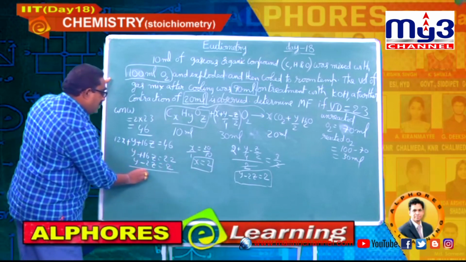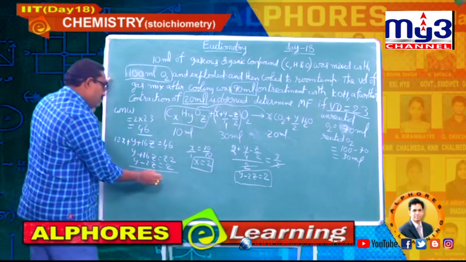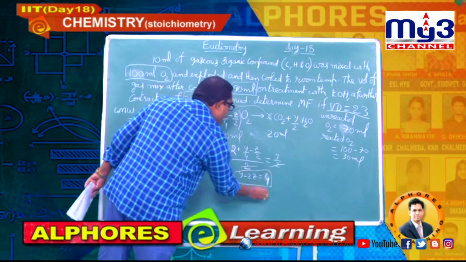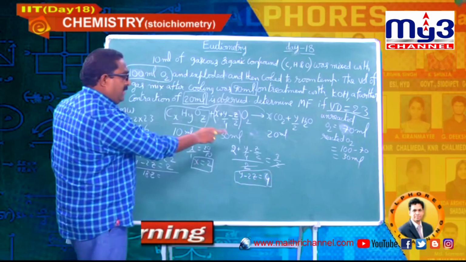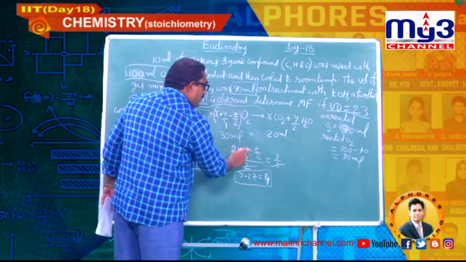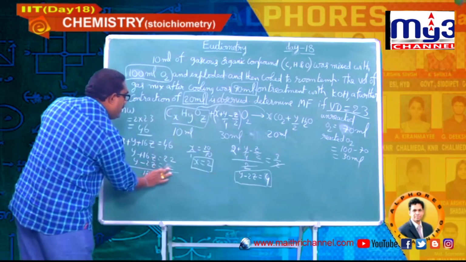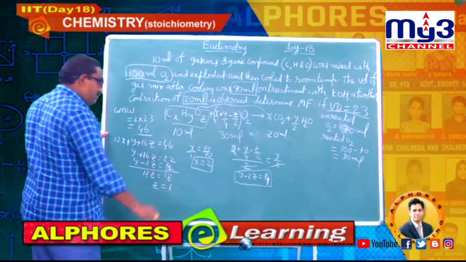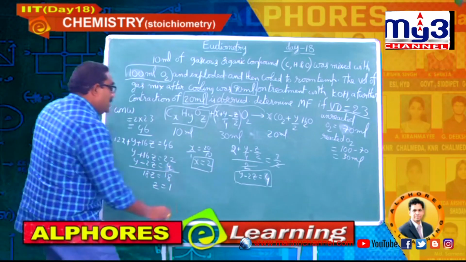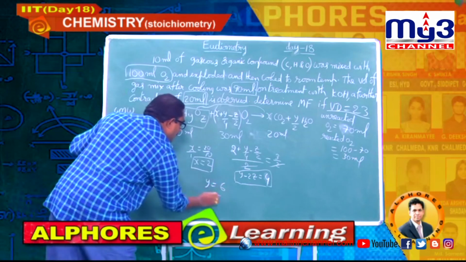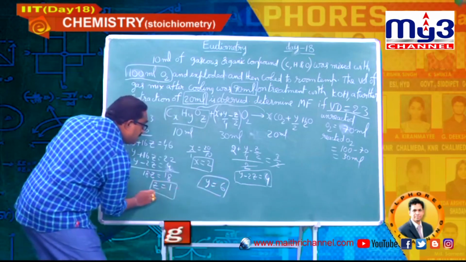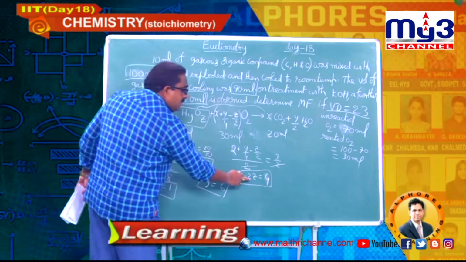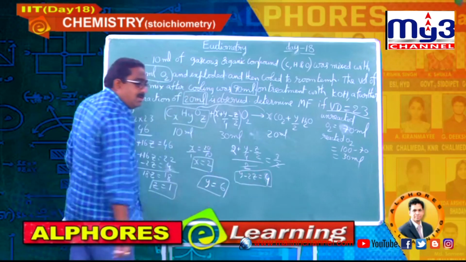So y plus 16z is equal to 22. Here I am correcting, students, please write down y minus 2z is equal to 4 there. Here you correct it, y minus 2z is equal to 4. So 18z is 18, so z equal to 1. Z equal to 1, so immediately you can say y equal to 6. Now I got all the 3, x, y, z. Please correct it, students, y minus 2z equal to 4.